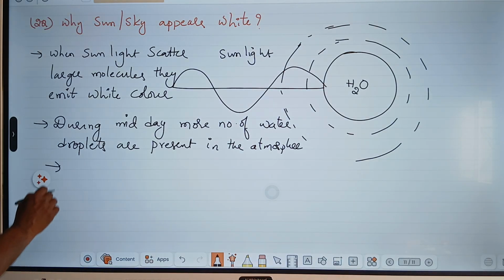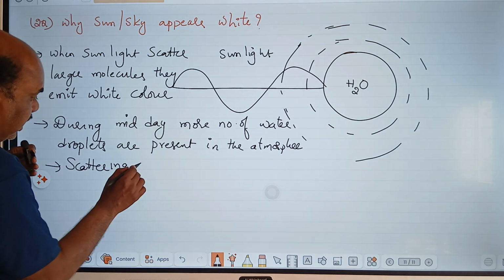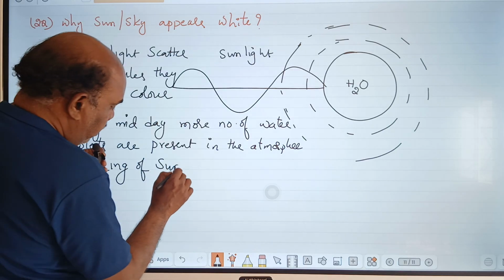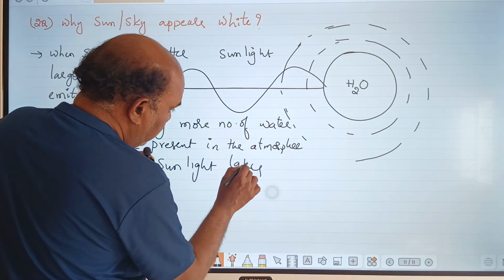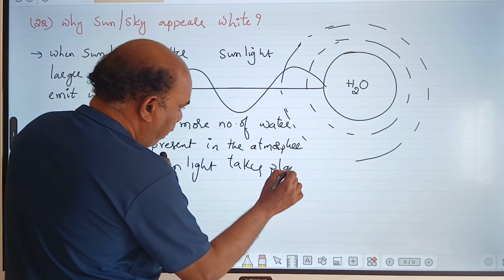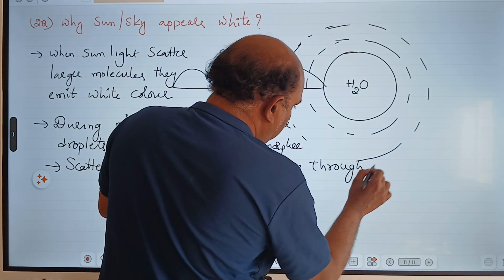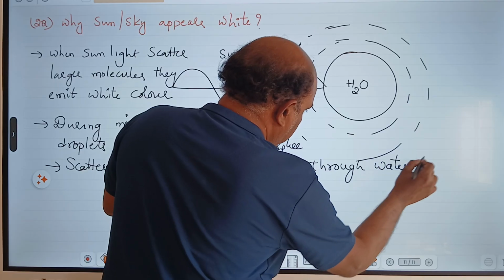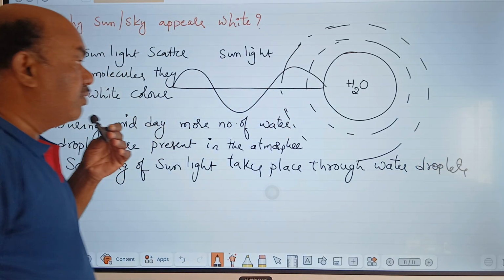Third point: so what will happen? Scattering of sunlight takes place through water droplets. Hence the sky appears white in color.